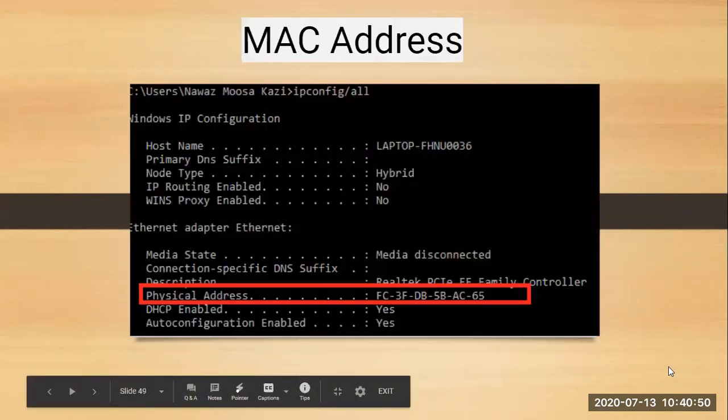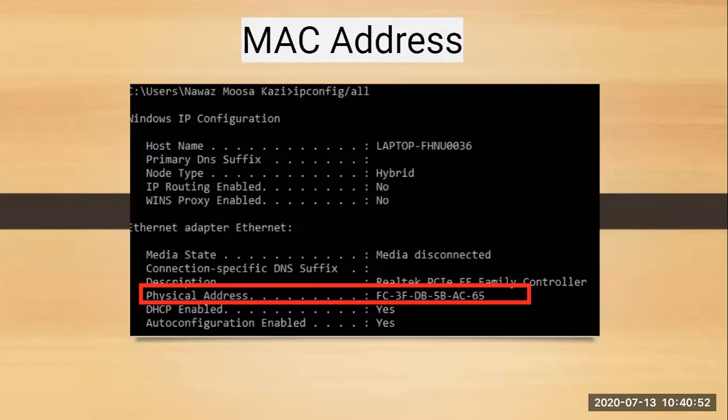Next, we are moving to MAC address. MAC addresses are also called your hardware addresses. When you talk about MAC addresses in laptops, they are termed as burned in addresses. Why are they called burned in? Because in laptops, your MAC addresses are burned into your Ethernet chips. That is why they are called burned in addresses.